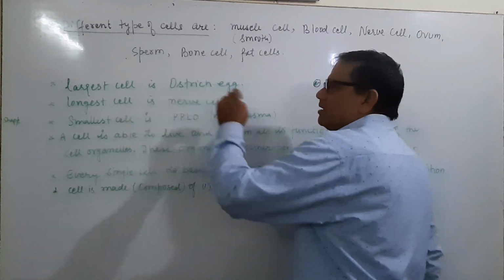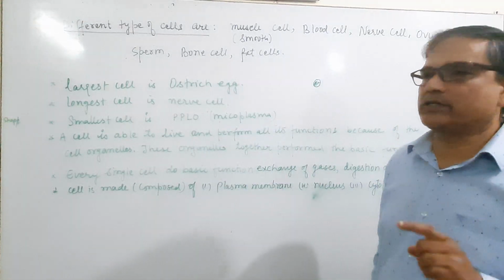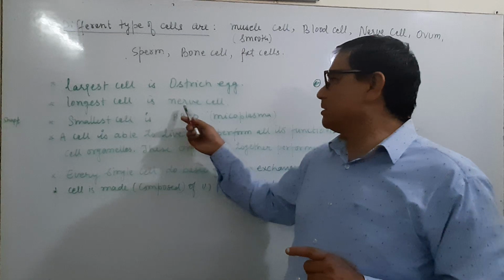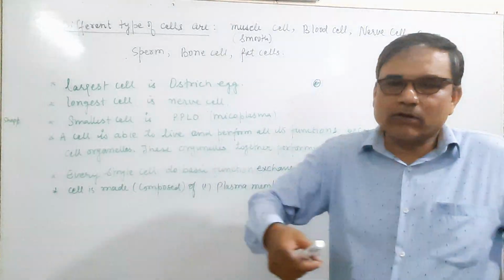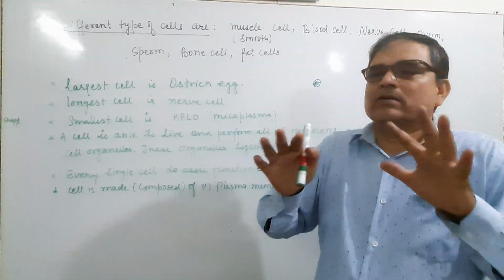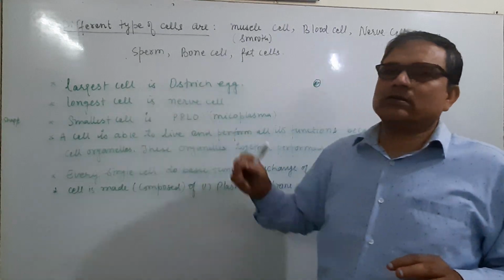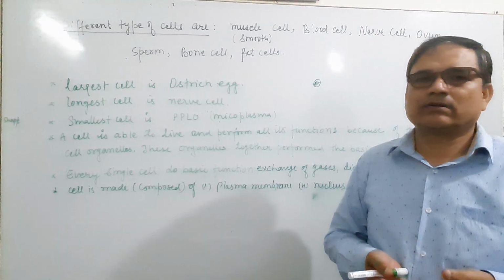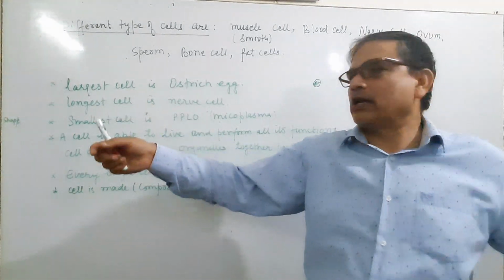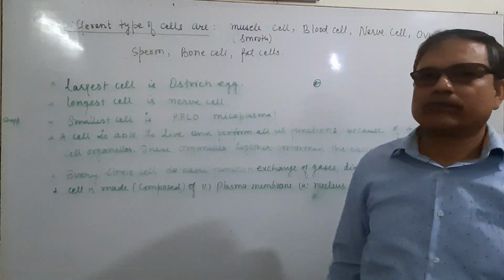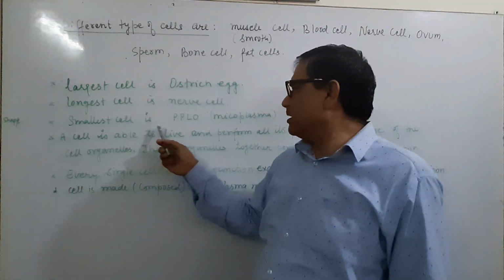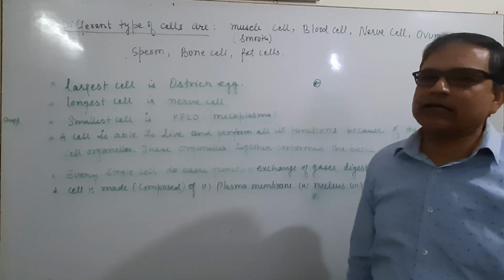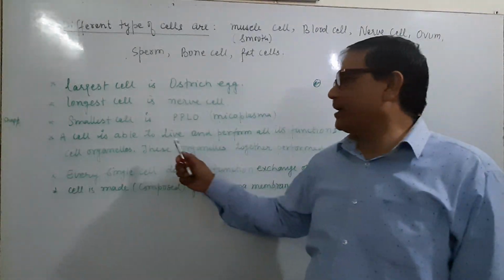The largest cell is the ostrich egg. The longest cell is the nerve cell. Longest means lengthwise, and largest is the one which is largest in size, while longest is according to length, and that is the nerve cell. And the smallest cell is the mycoplasma, and the short form is PPLO.